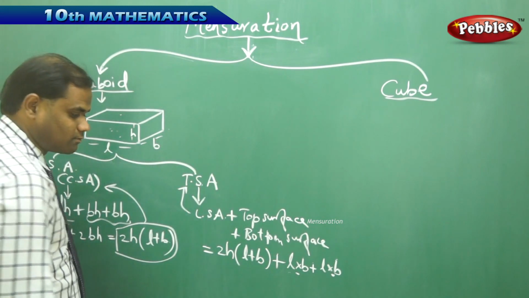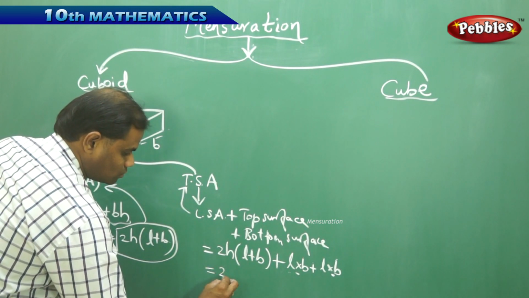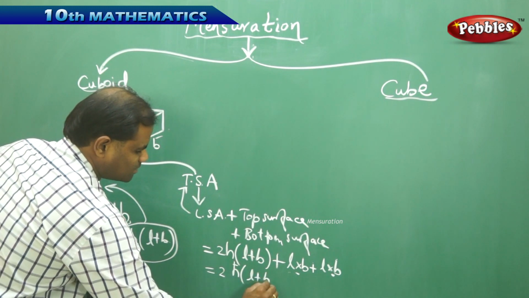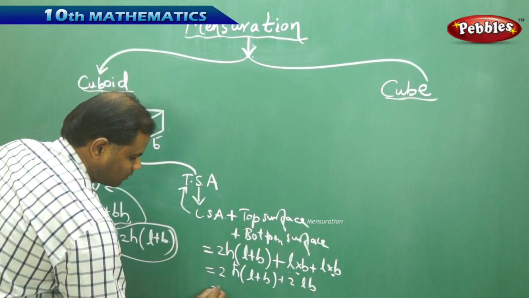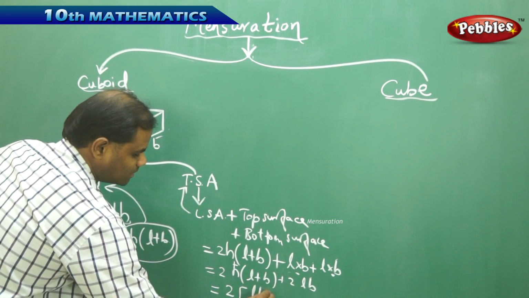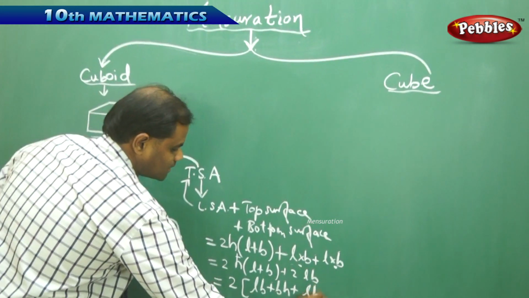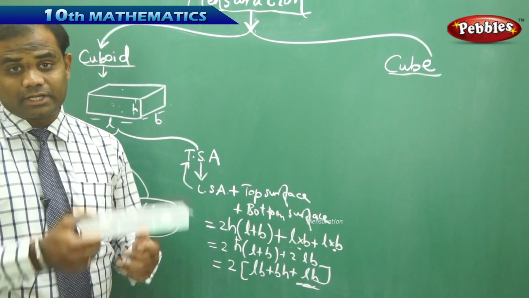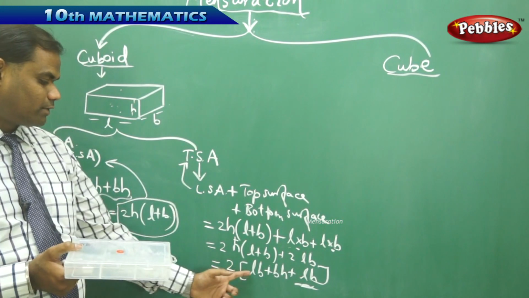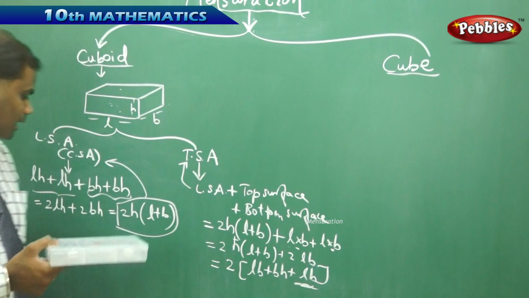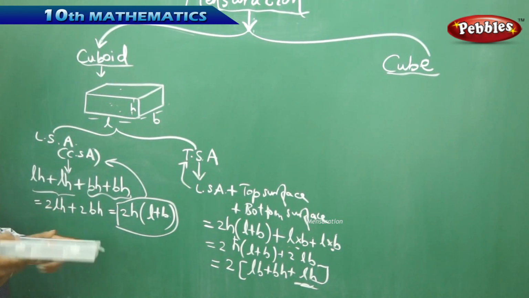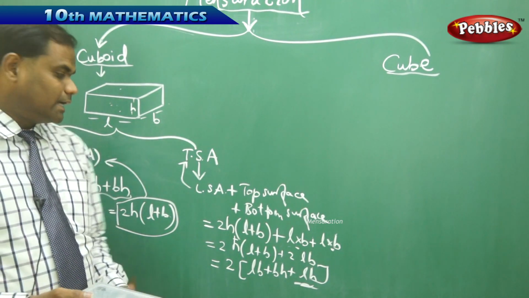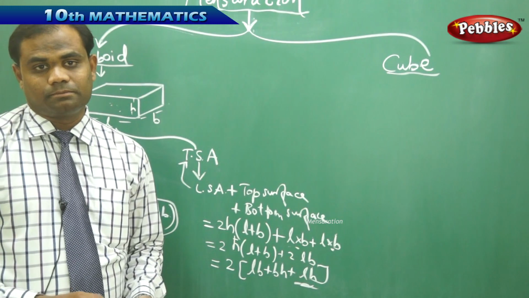Therefore, when I simplify this further, I get 2H into L plus B plus 2LB. Therefore, when I take 2 common, I get LB plus BH plus LH, which gives the total surface area of the cuboid as 2 times LB plus BH plus LH, and the lateral surface area of a cuboid is 2H into L plus B, is how I understand the LSA and TSA of a cuboid.